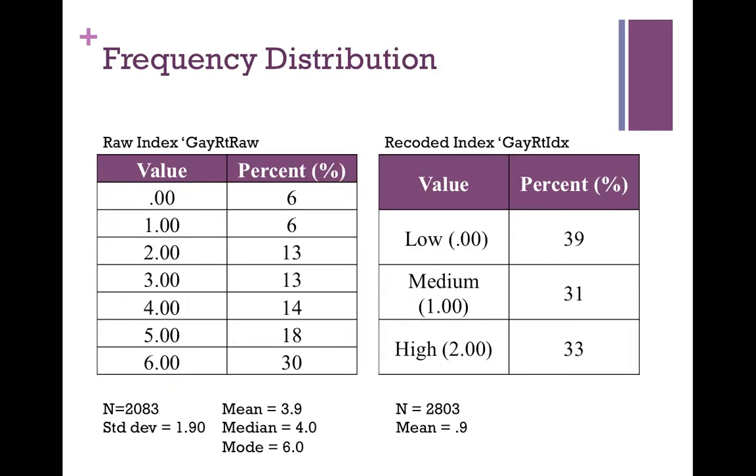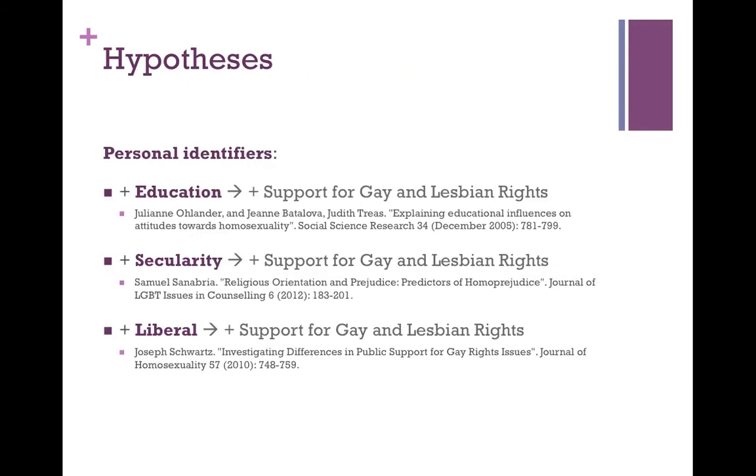Each indicator was recoded according to a 0 to 2 scale, where 0 corresponds to minimal support while 2 corresponds to maximum support. Combining these indicators creates the raw index frequency distribution. The raw index was recoded into three levels of support for gay rights. Those who scored in the lowest 33 percentile were placed in the low support category, the middle 33 were placed in the medium, and the top 33 percentile were placed in high.